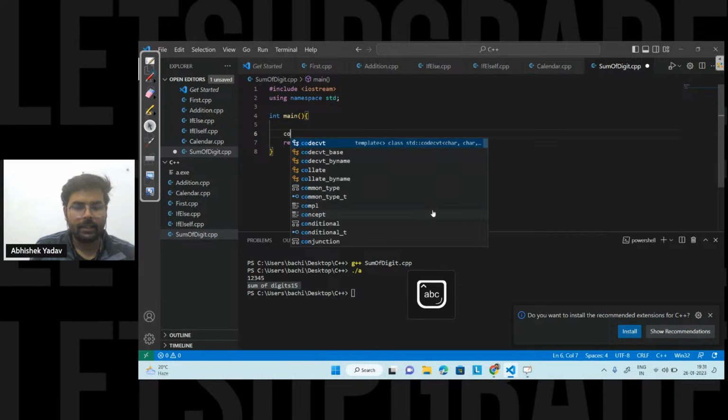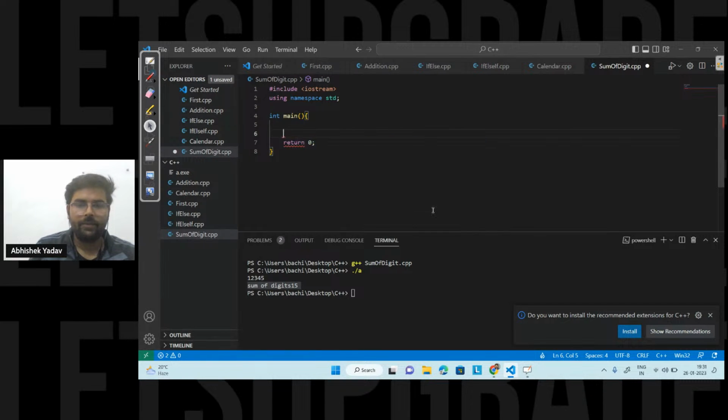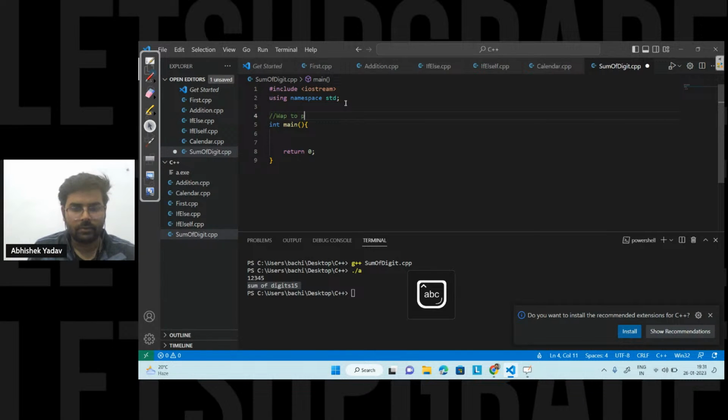I have to write a program to print Republic Day. And here the condition is what? If your day value is 26, then only you should print Republic Day.